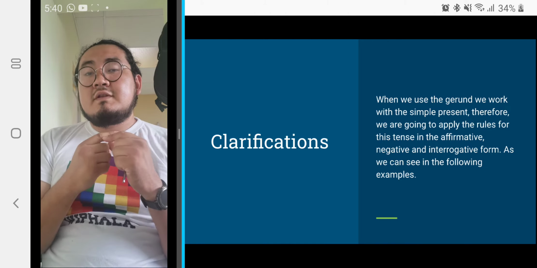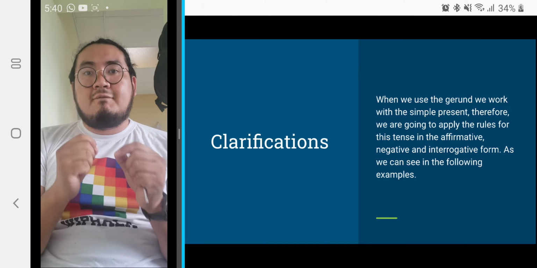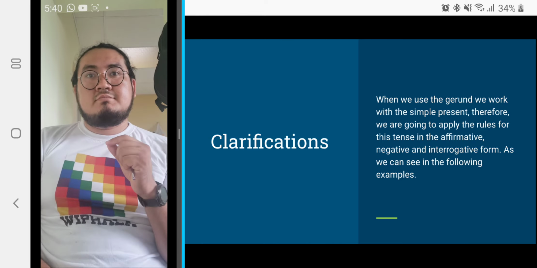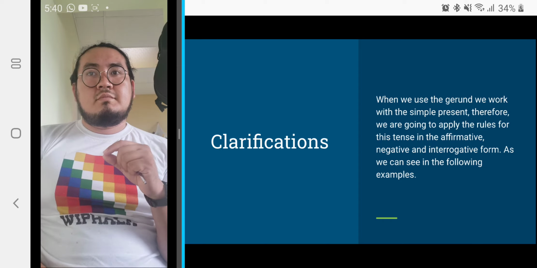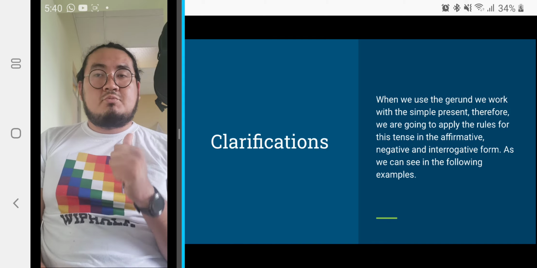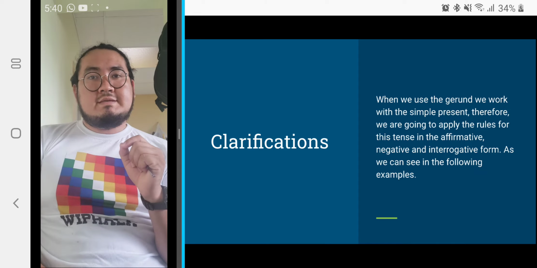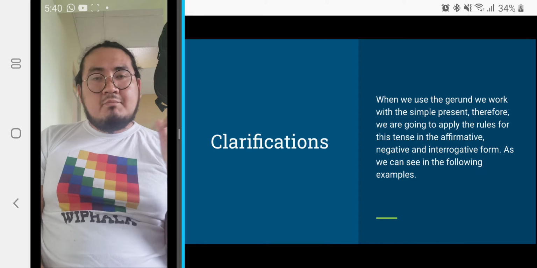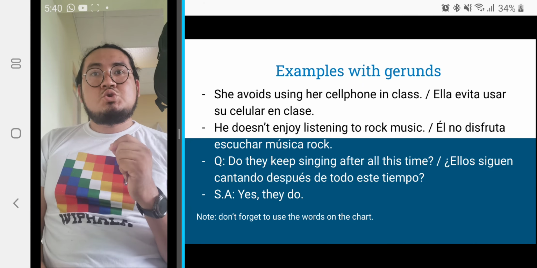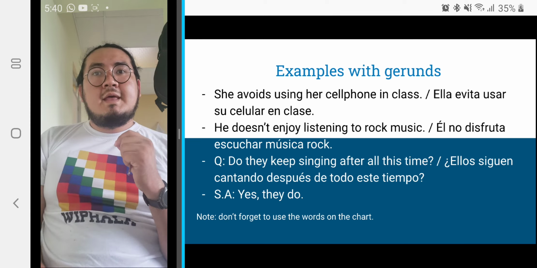Remember that previously we worked with the simple present in the affirmative form. Remember the rules, okay? Because this is very important. That's it. Clarifications. When we use the gerund, we work with the simple present, as I already told you, right? So remember the rules of the simple present, right? Examples with gerunds. We have some others here. Please pay attention to them and try to understand each one of them, okay? And that's it for today.